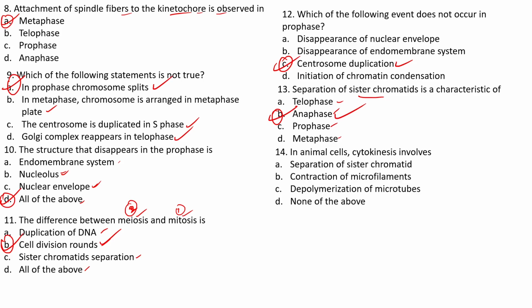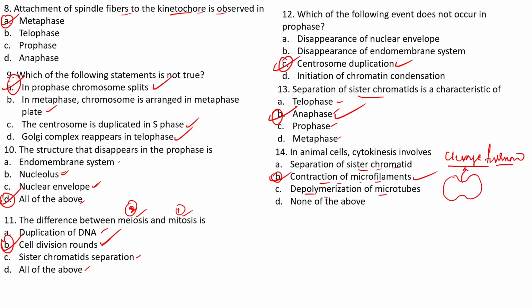The next question: in animal cells, cytokinesis involves separation of sister chromatids, contraction of microfilaments, depolarization of the microtubules, or none of the above. Okay, it is mainly the contraction of the microfilaments. The cleavage furrow, what we have seen during cytokinesis, is the pit-like structure that is mainly formed.